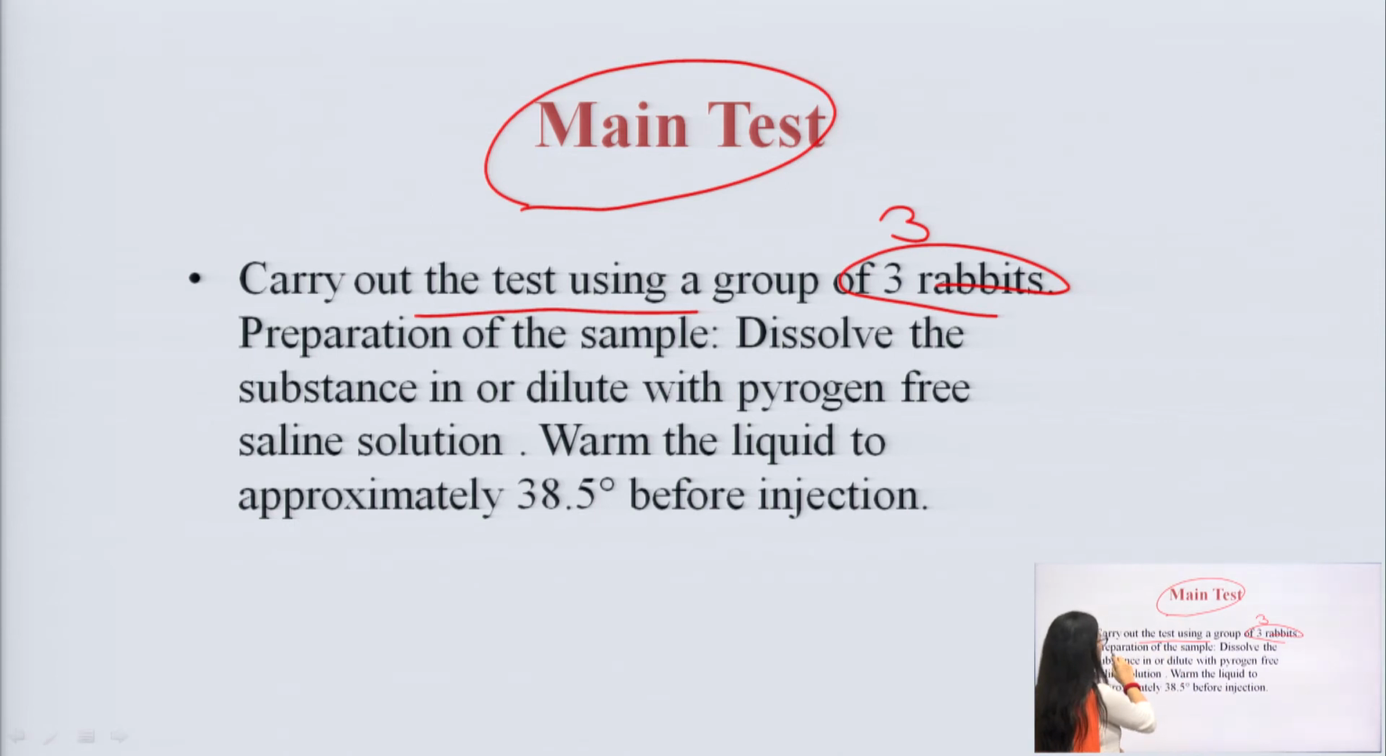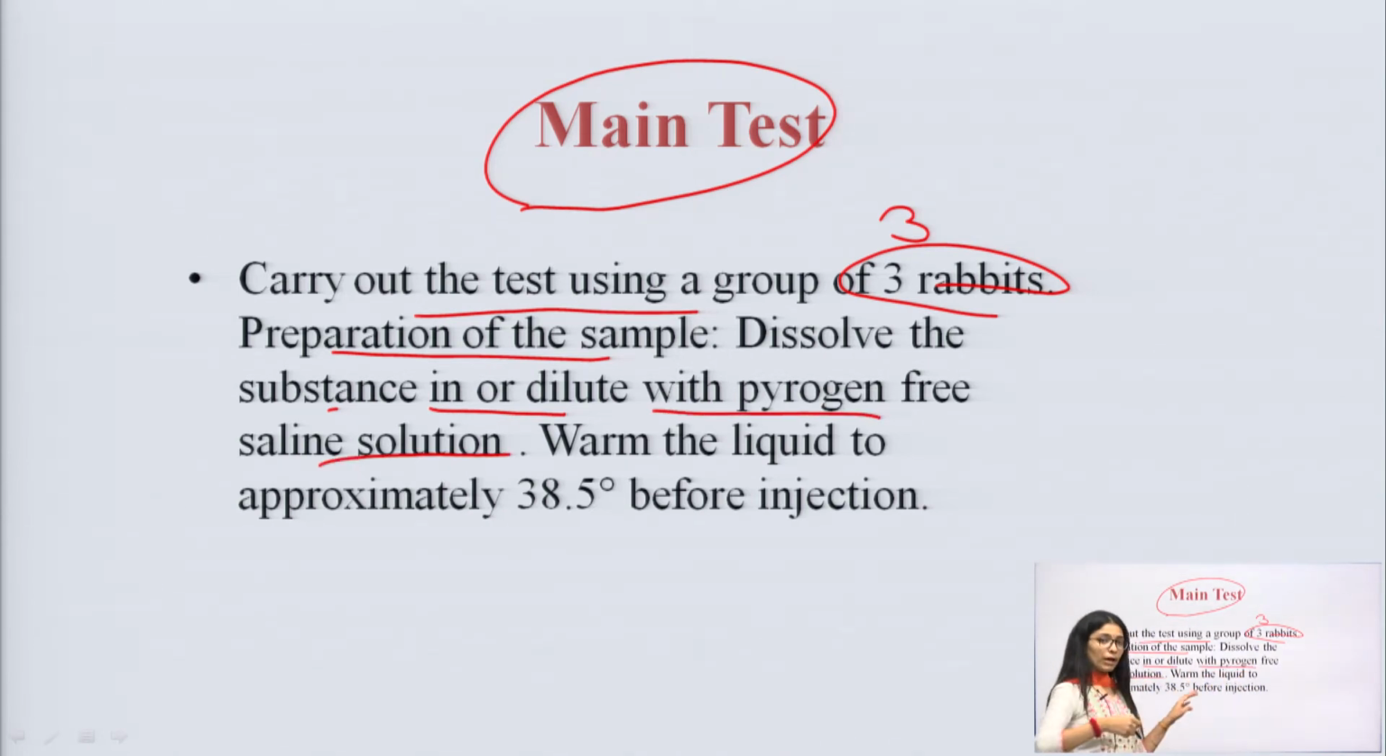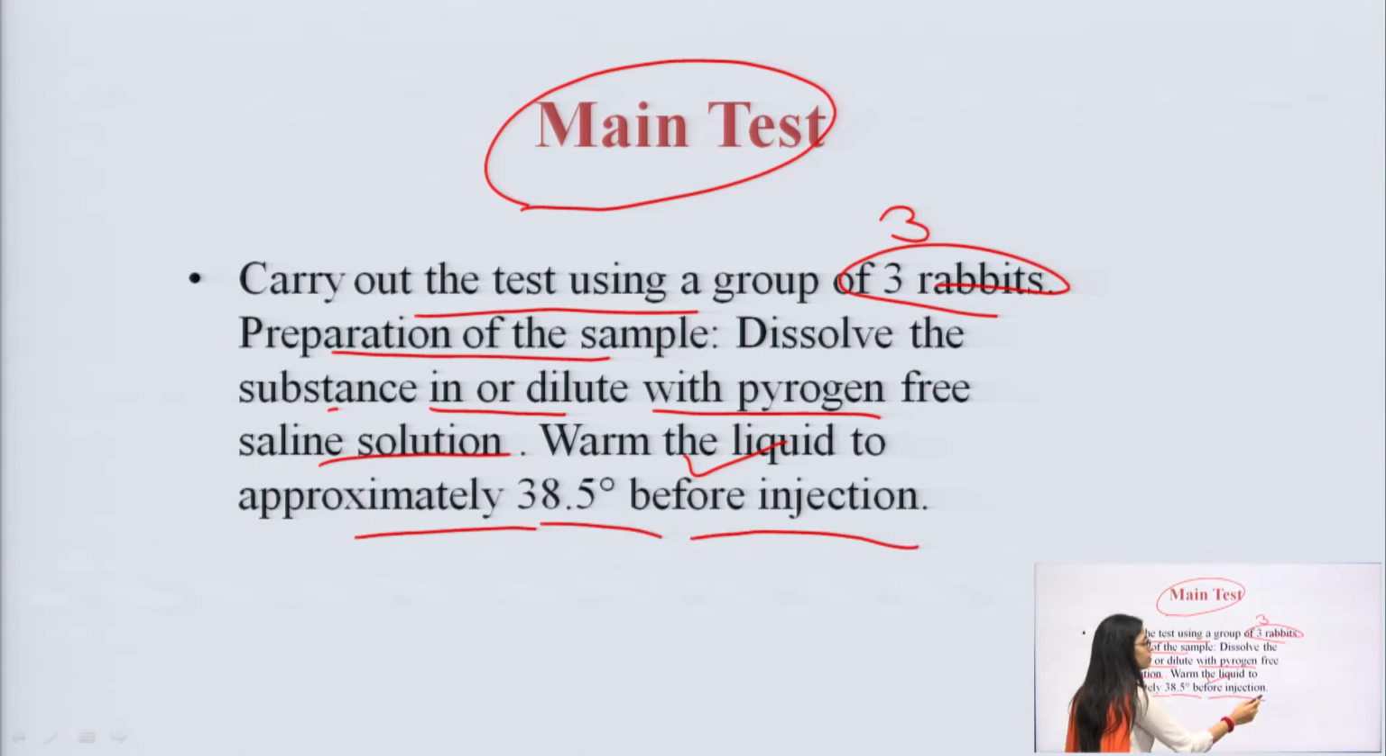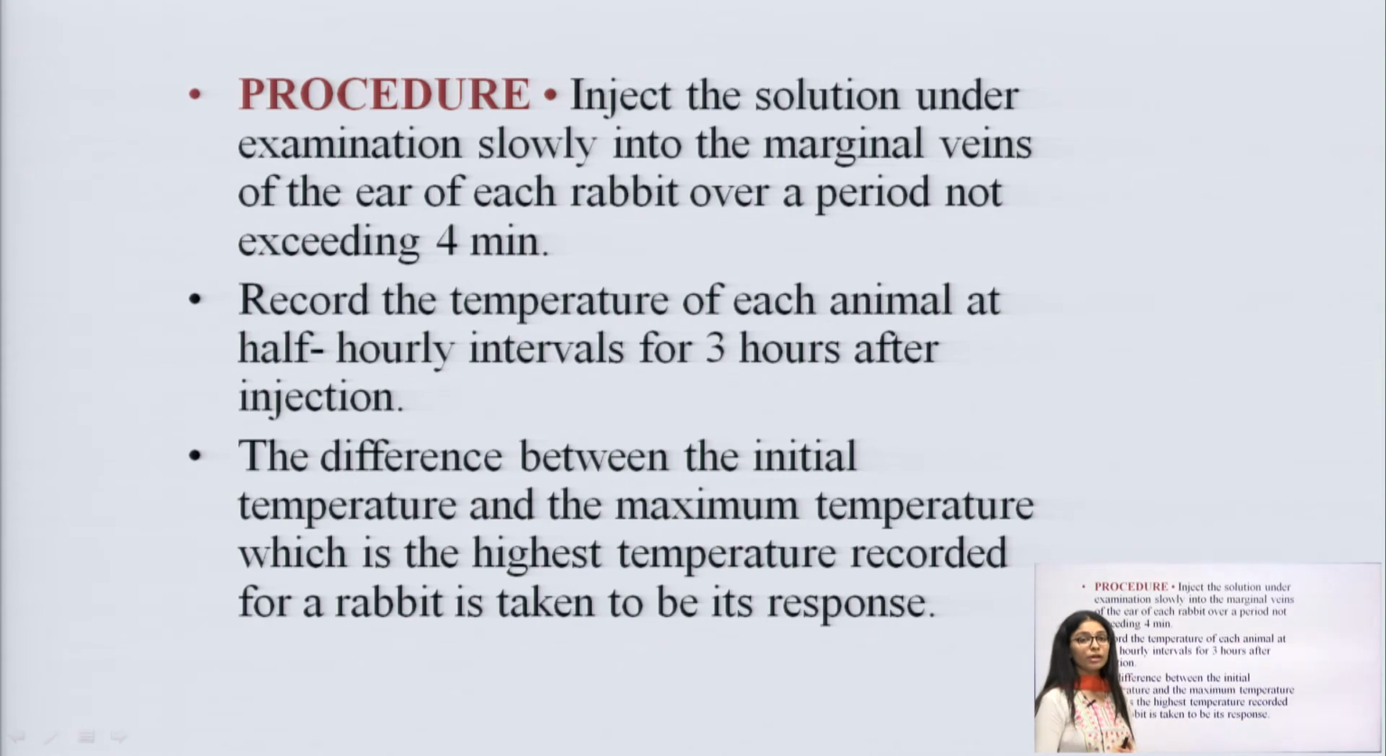Okay. Preparation of a sample, how is it done? Dissolve the substance in or dilute with pyrogen free saline solution. First of all, we have to dissolve the substance, and then we have to dilute it with a saline solution. Warm the liquid to approximately 38.5 before injection. This is the preparation of a sample. We are just preparing the sample before injecting it inside the rabbit. Okay. What is the procedure?